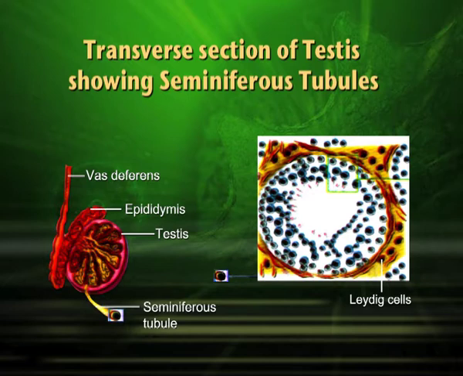On the right side, you can see enlarged portion of seminiferous tubule showing developing germ cells and Sertoli cells, and in the interstitial spaces you can see interstitial cells or Leydig cells, which are source of male hormone called testosterone. The germ cells will develop into sperm. The Sertoli cells will provide nutrition and protection, and Leydig cells will provide male hormone.